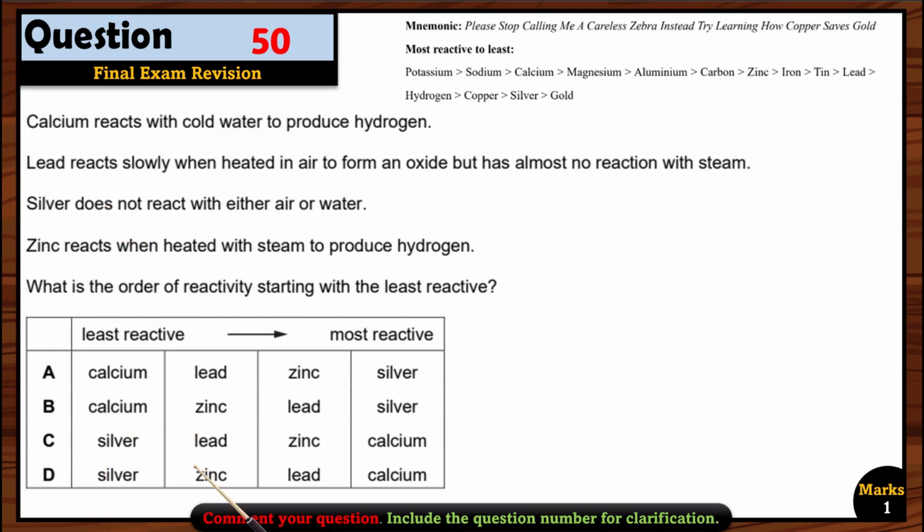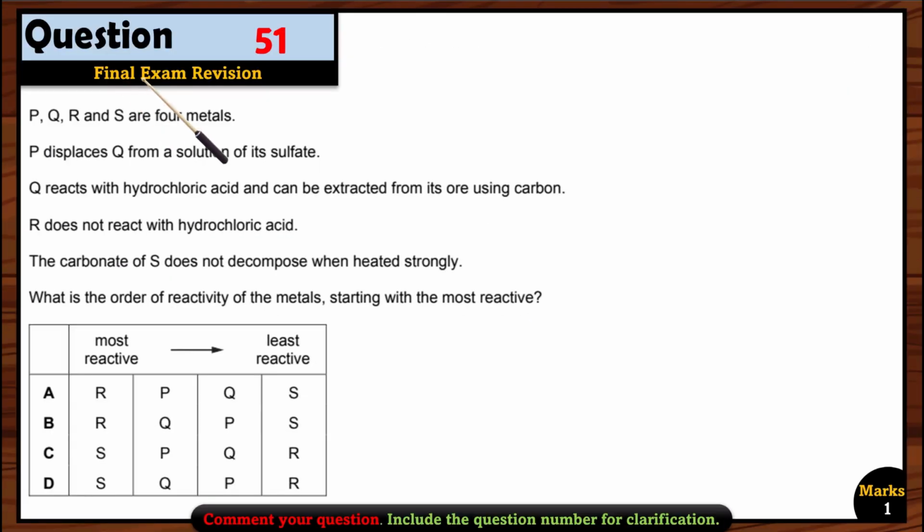Now let's see about the next one, which is the least reactive, lead or zinc. Of course, lead is the least reactive one compared to zinc, because zinc can react with steam, right? But lead cannot react with steam. So lead should come here. It is less reactive, and then we should have zinc, and then at the last we will have calcium. So option C is the right option here.